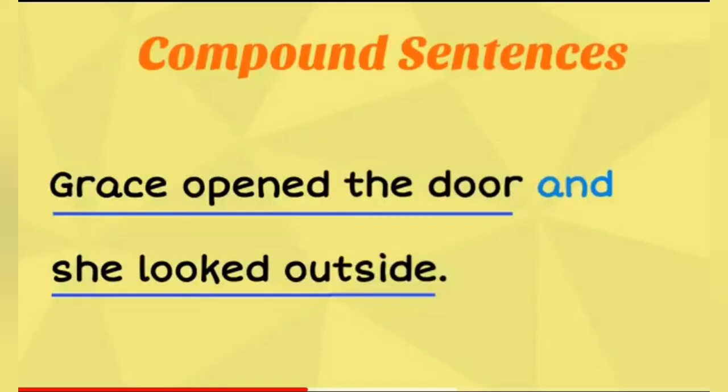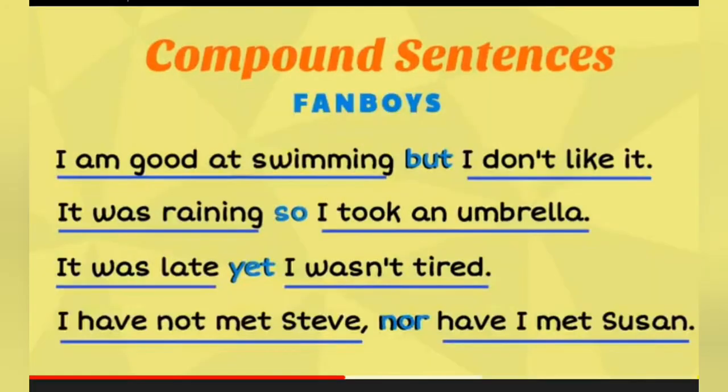Example, Grace opened the door and she looked outside. It means we have two different sentences, joined with the help of and. But they both are independent sentences. If we separate them, they each give a complete sense in themselves. Like Grace opened the door. Second sentence, she looked outside. They are giving their own sense. So we have joined two different sentences with the help of the coordinate conjunction and.